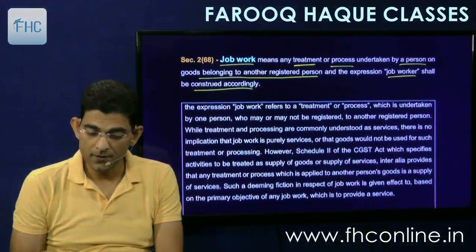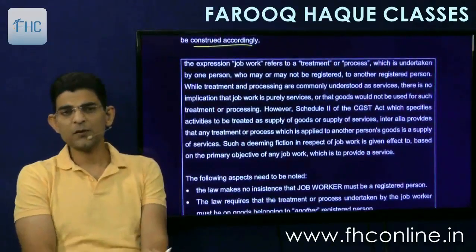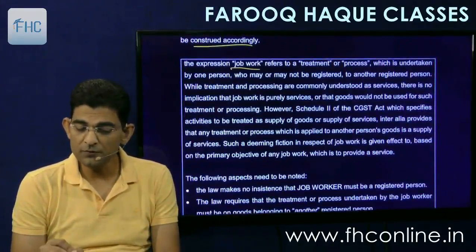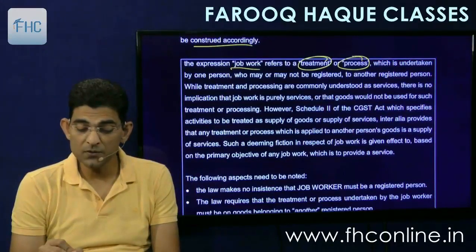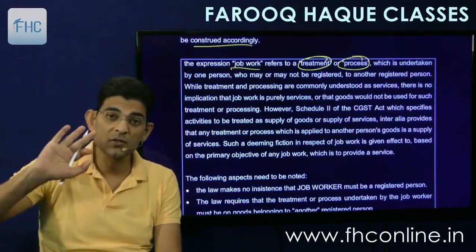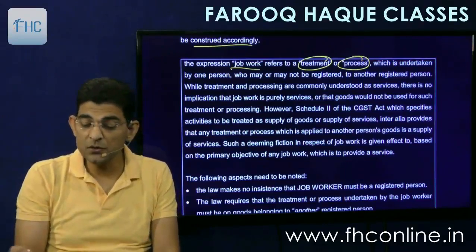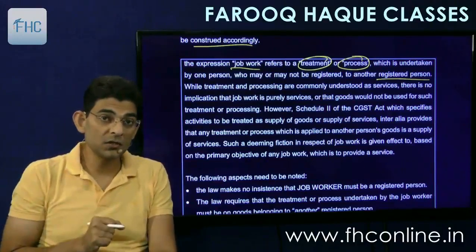And below the definition some explanation is given, so you can go through that also. Just see, the expression job work refers to treatment or process which is undertaken by one person who may or may not be registered. The job worker need not be registered. He may be or he may not be. To another registered person means the owner of goods has to be a registered person.